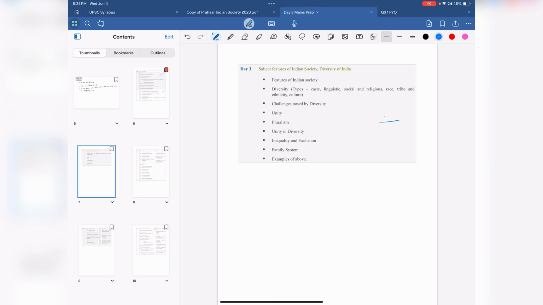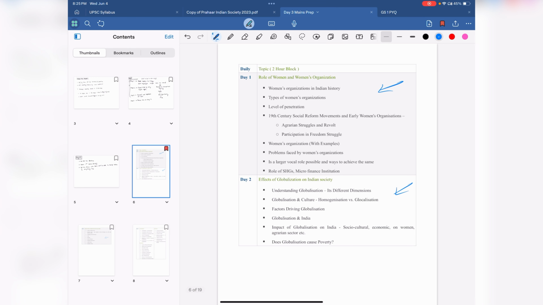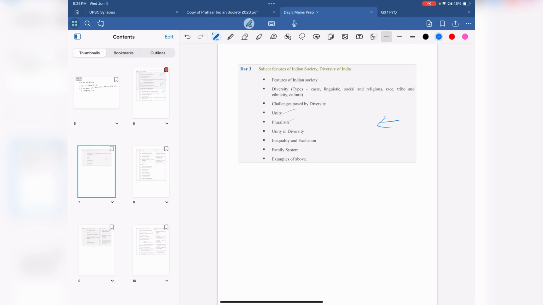Topics like women, globalization, salient features, these are big topics. They require an easy 1.5 hours to finish. So they have their own day. Plus you get really exhausted when you finish this topic and really don't want to look at anything else. So rather than the complete 2 hours, even if they finish in 1 hour 30 minutes, I've given them a separate block. This subcategorization of topics I've taken from the HTRI's website.